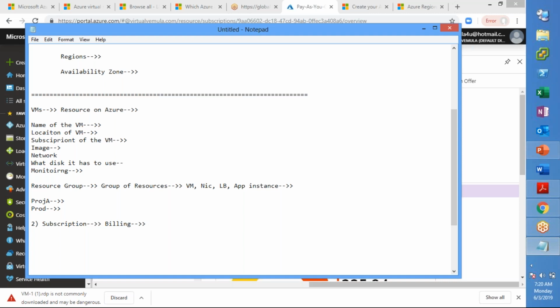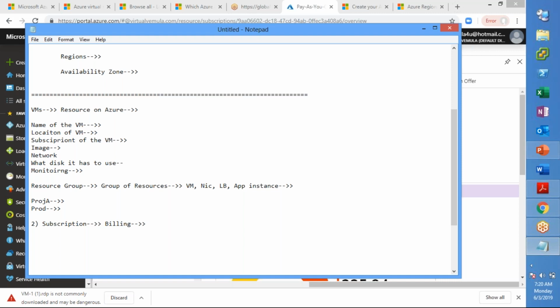Now when you create your account, a subscription gets created. So there will be at least one subscription when you sign up with the Azure portal. So you have understood resource group, and we have understood subscription. Of course, in detail we will be discussing tomorrow the different types of subscription.